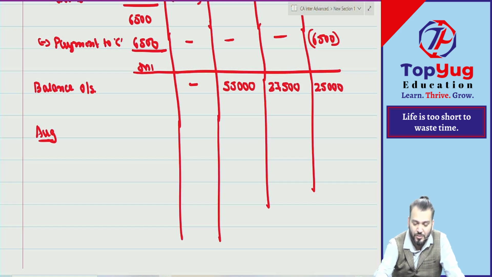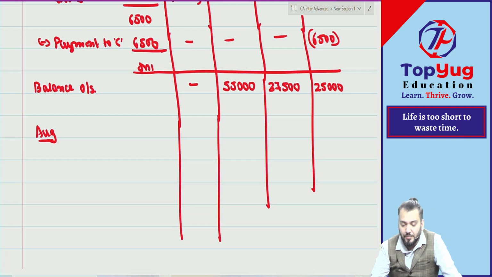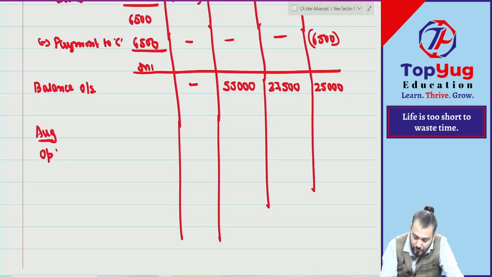As per the information given, we have 1,500 liquidation expense paid. As part payment of his capital, C accepted a piece of equipment for rupees 10,000. Book value 4,000 and 2,500 cash retained in the business. First, can you give me what is the opening balance? Opening balance is 8,000.